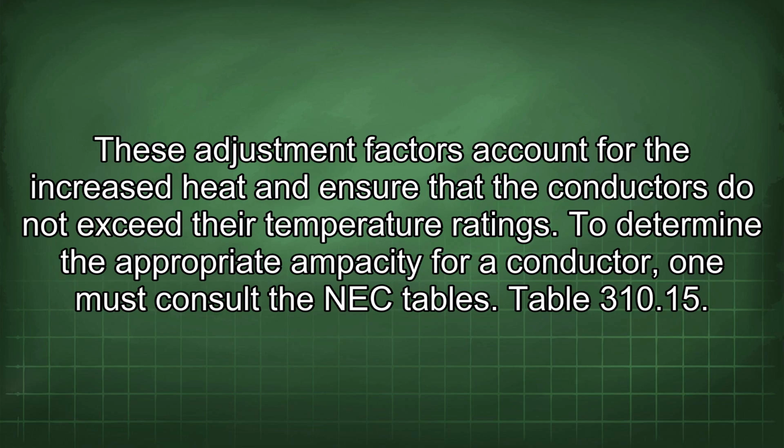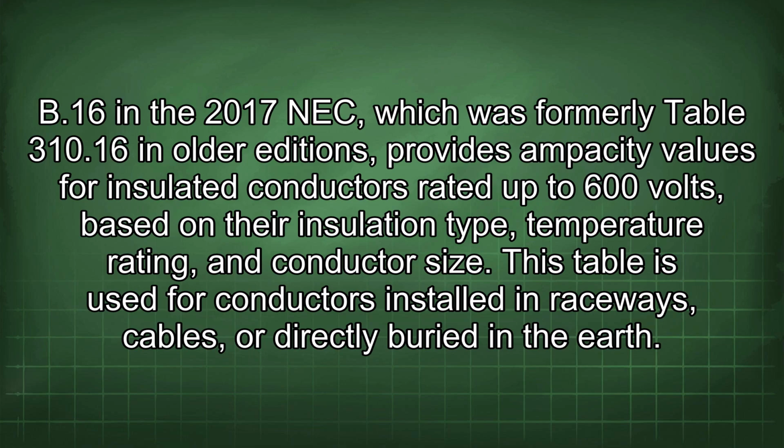To determine the appropriate ampacity for a conductor, one must consult the NEC tables. Table 310.15(B)(16) in the 2017 NEC, which was formerly Table 310.16 in older editions, provides ampacity values for insulated conductors rated up to 600 volts, based on their insulation type, temperature rating, and conductor size. This table is used for conductors installed in raceways, cables, or directly buried in the earth.